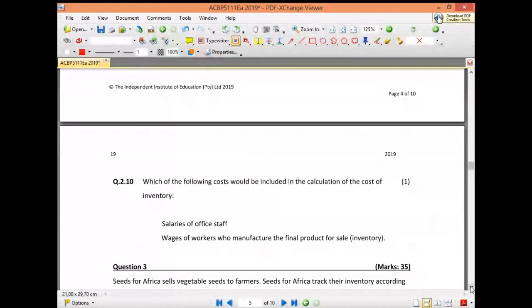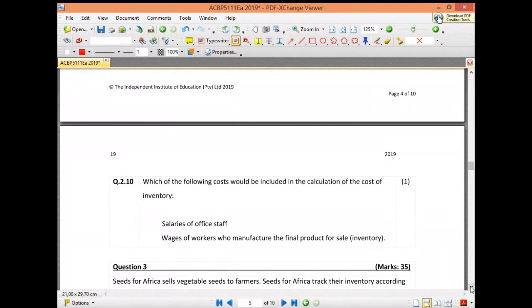Okay, so the last question is, which of the following costs would be included in the calculation of cost of inventory? Now remember when we talk about cost of inventory, we said we include costs that will bring that product to the location and in the condition that you need it before you can sell it.